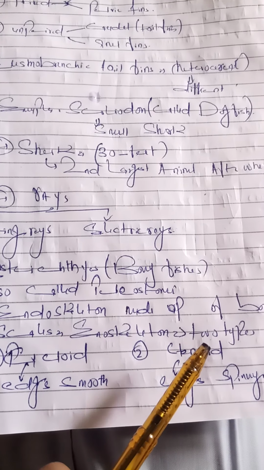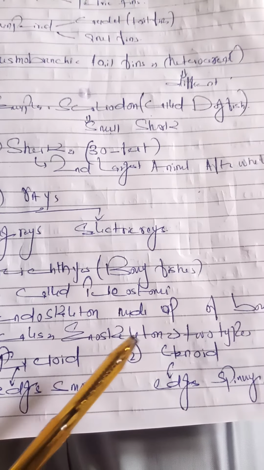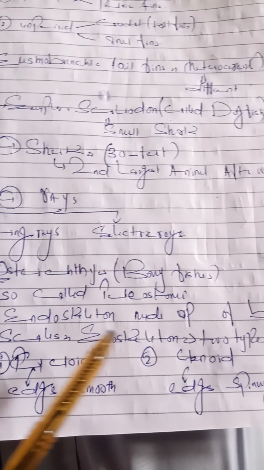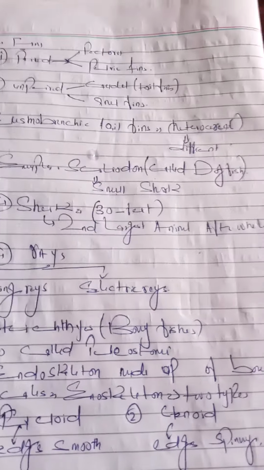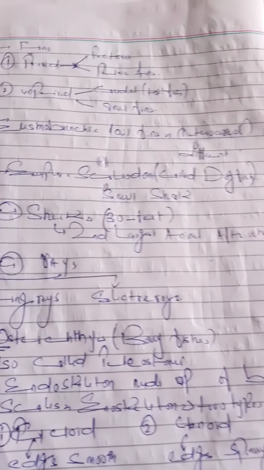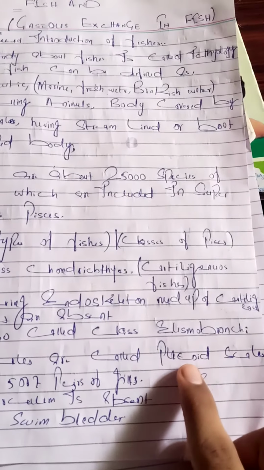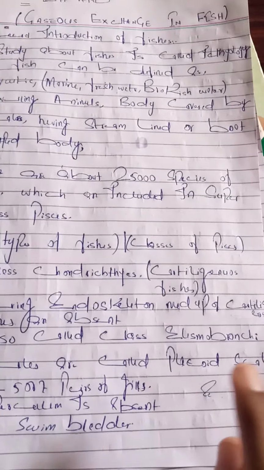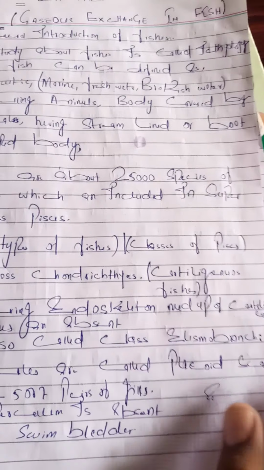There are two types of scales in these fishes. These are cycloid and ctenoid. Two types of scales are present in the Osteichthyes. And in the cartilaginous fishes there is only one type of scale. This is the placoid scale, which forms their exoskeleton, and they are also called Elasmobranchii.